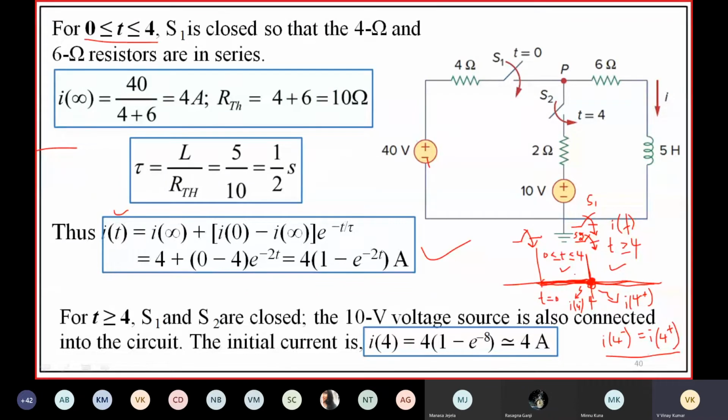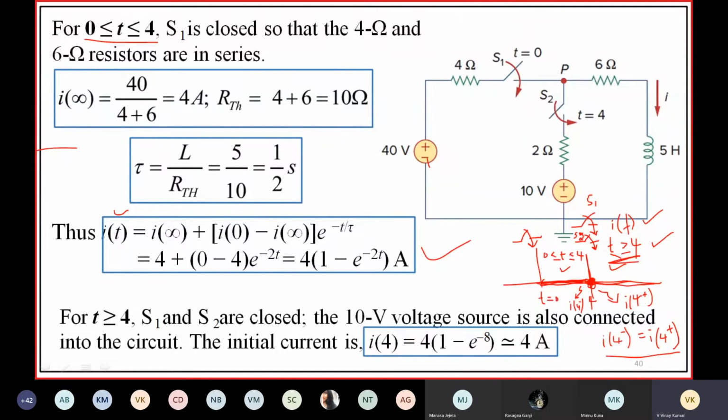We have to find this initial value, I of 4 minus, in order to find I of t during this interval.